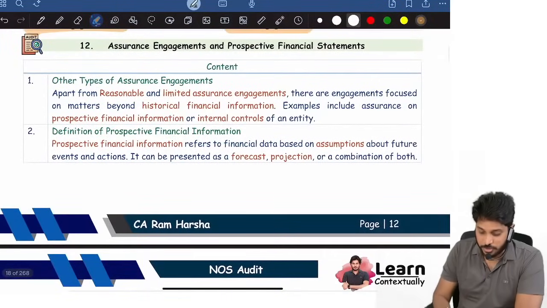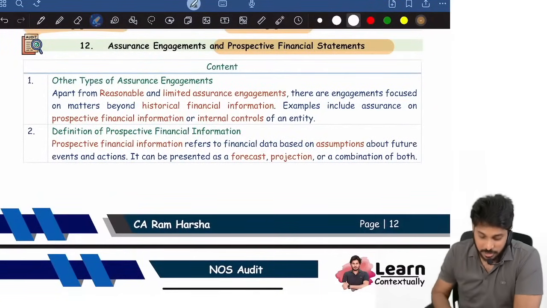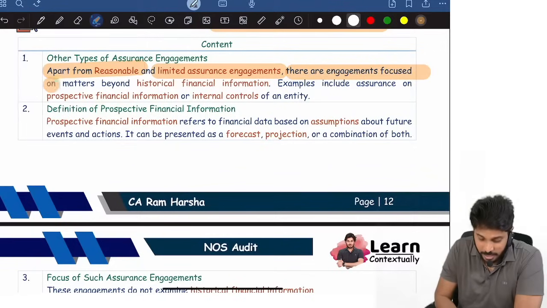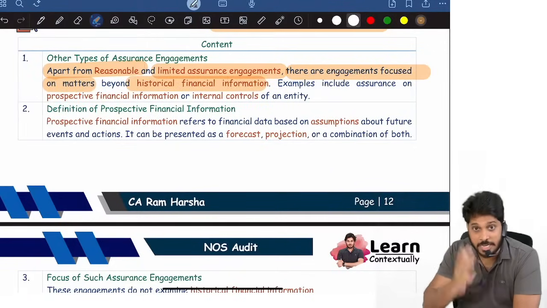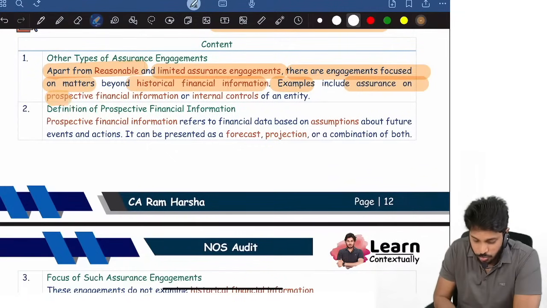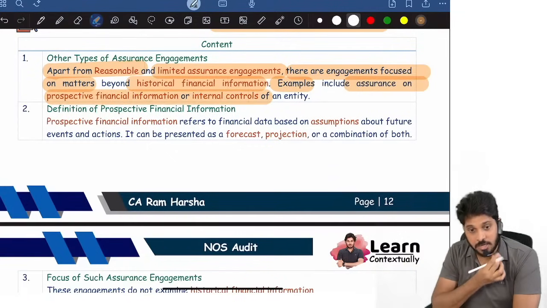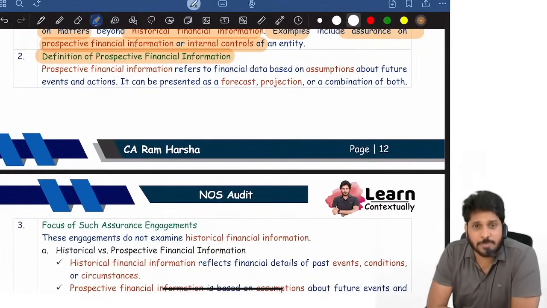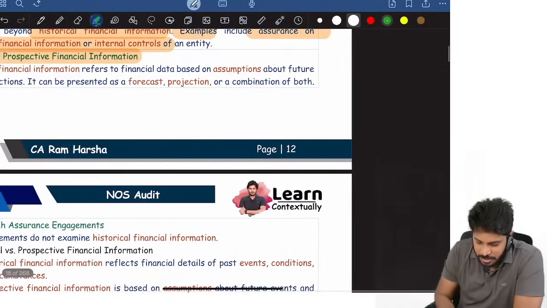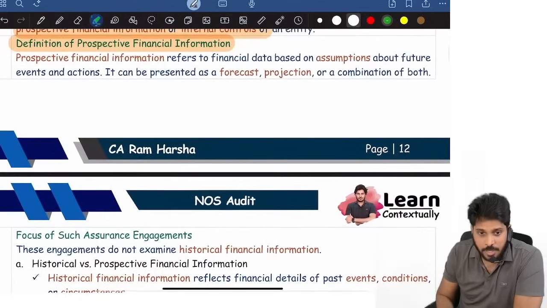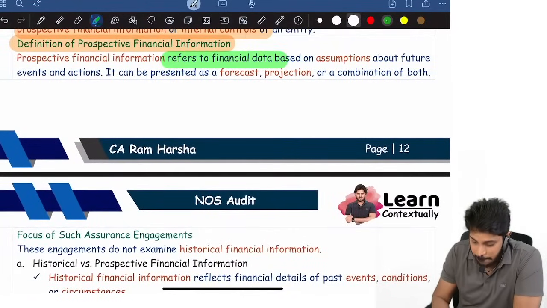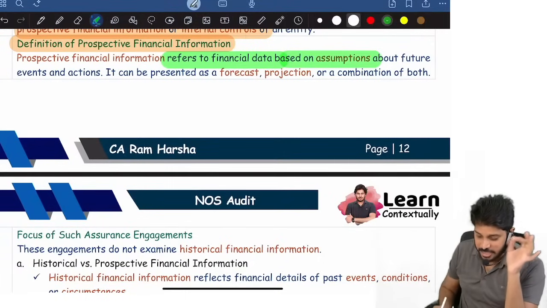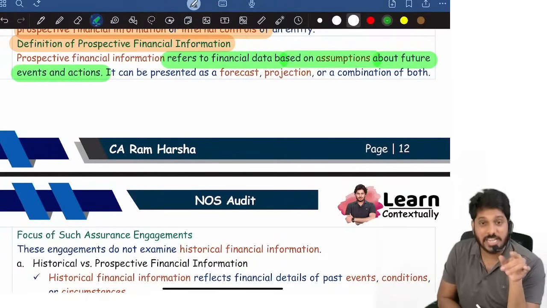Then there is another type of assurance engagement that is called prospective financial information. Apart from reasonable and limited assurance, there are engagements where the subject matter is beyond historical. It is not historical. For example, assurance on prospective financial information, assurance on internal controls. Now, what is a prospective financial? Prospective financial information refers to financial data based on assumptions about future events and actions.